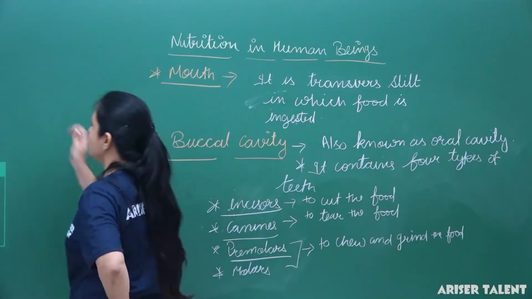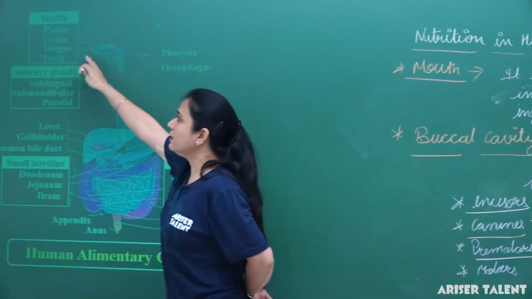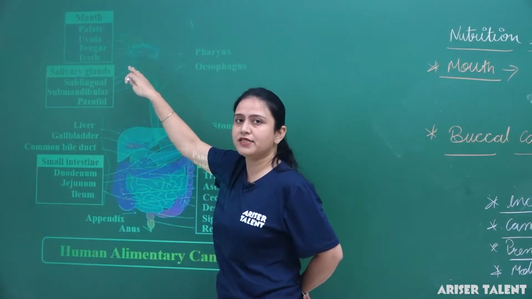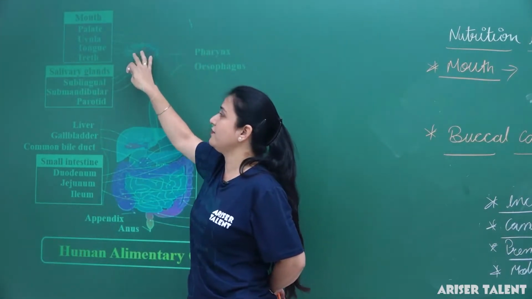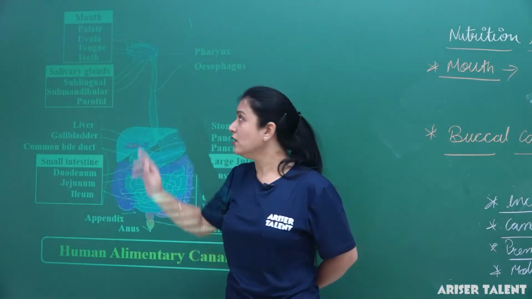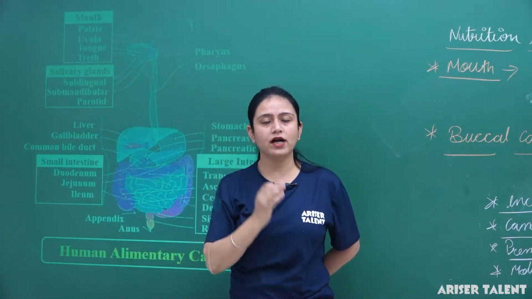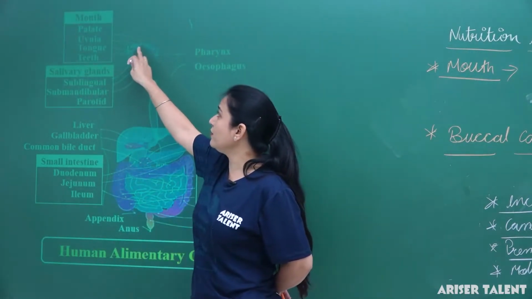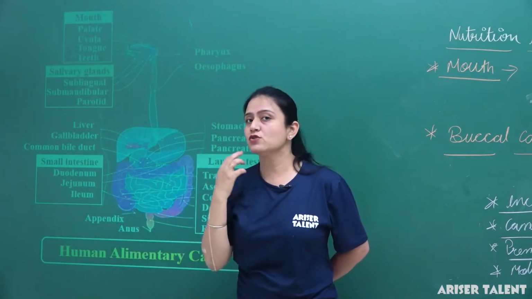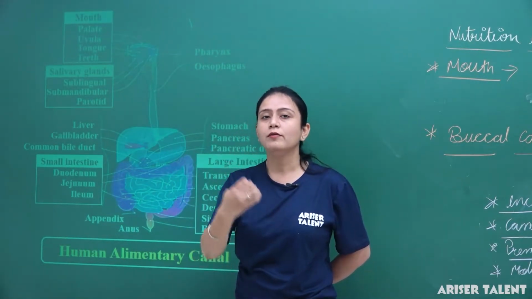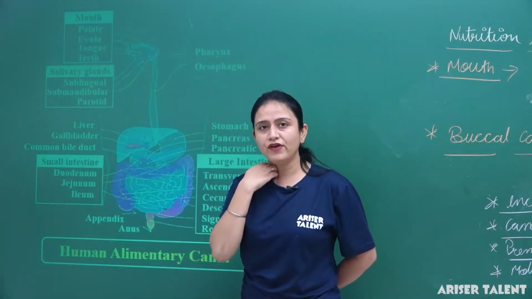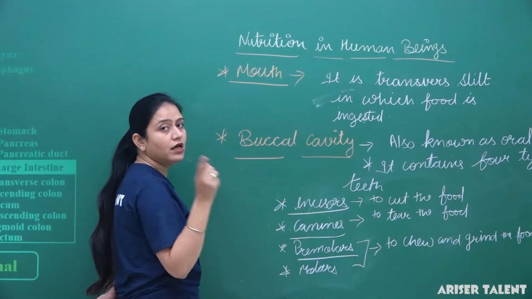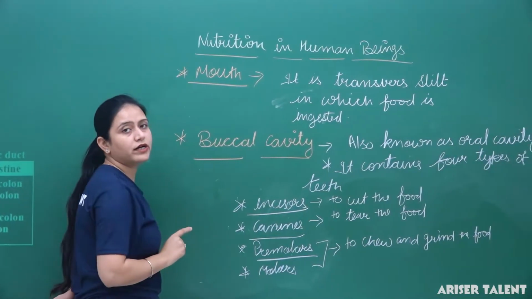As I showed you here, when we take food inside the mouth, different things are present. The buccal cavity has teeth and tongue. These teeth help to cut, tear and chew the food, and this movable muscular part, known as the tongue, helps to push the food to the pharynx.